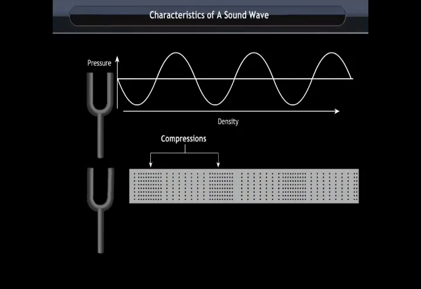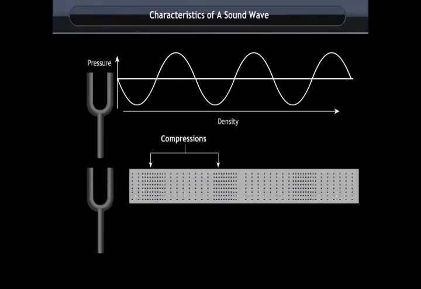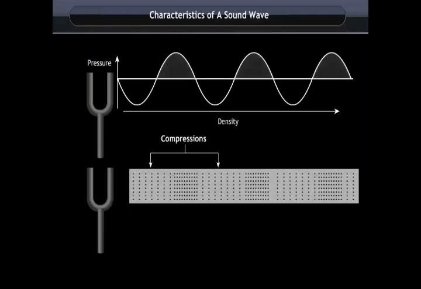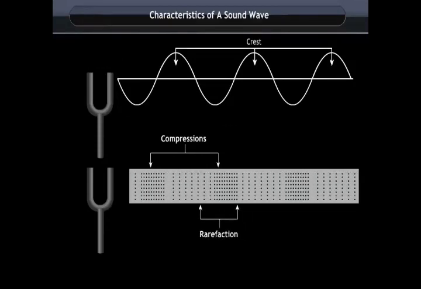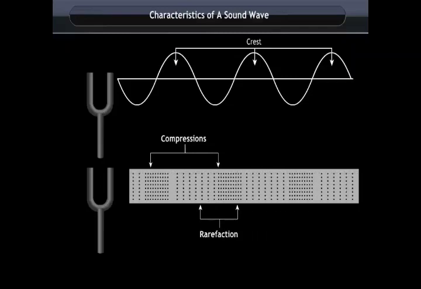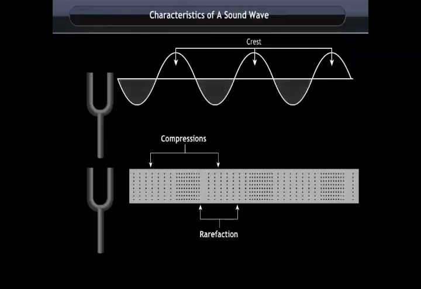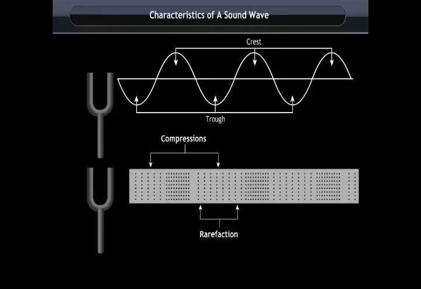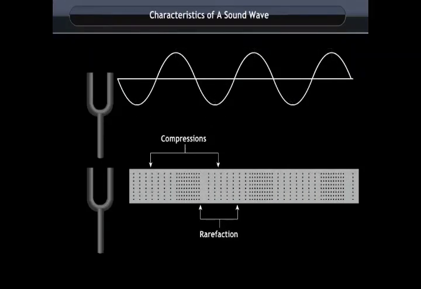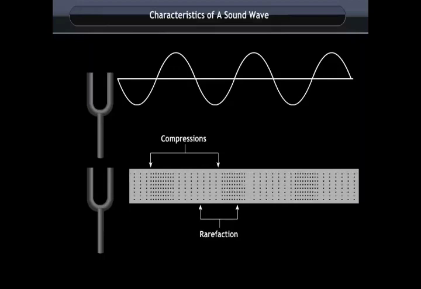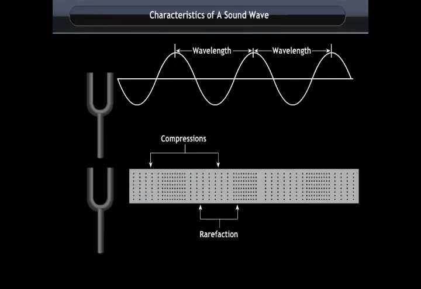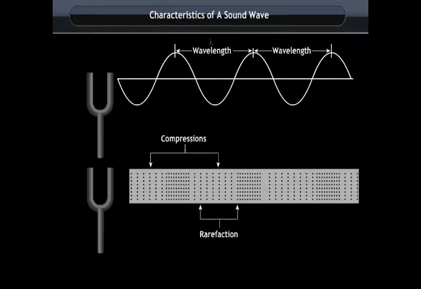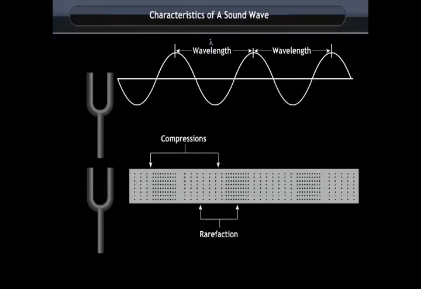Compressions are the regions of high pressure and density where the particles are crowded. It is represented by the upper portion of the curve called the crest. Rarefactions are the regions of low pressure and density where the particles are spread out, and are represented by the lower portion of the curve called the trough. The distance between two consecutive compressions or crests, or two consecutive troughs, is called the wavelength. It is represented by the Greek letter lambda. Its SI unit is the meter.